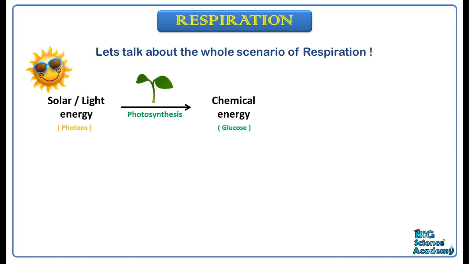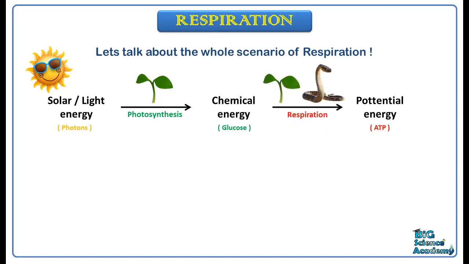This chemical energy or glucose is then converted into potential energy, which is ATP. This ATP is produced by the process of respiration by all living organisms on the earth, and those include plants, animals, bacteria, algae, fungi, all.